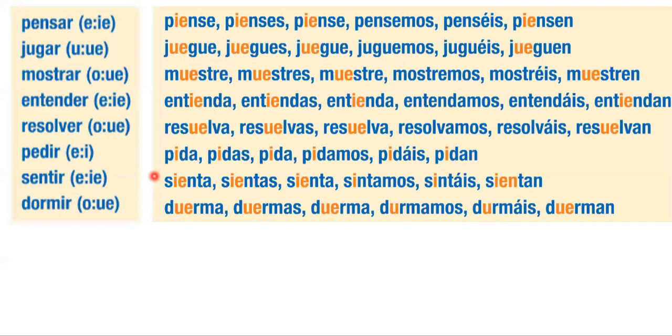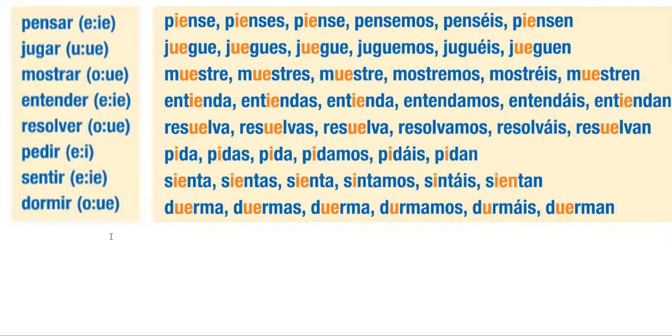Now, one other thing I want to point out is when we have an E to I stem changing verb like pedir, again, E to I is only going to happen with IR verbs. So whenever you have a stem changing verb in the present subjunctive, you are going to stem change in the boot. But if it's an IR verb, which all E to I verbs are, you are going to also have to stem change in nosotros and vosotros. But E to I actually gives us a little bit of help. They're a little bit easier because an E to I stem changing verb actually still follows our yo form rule.